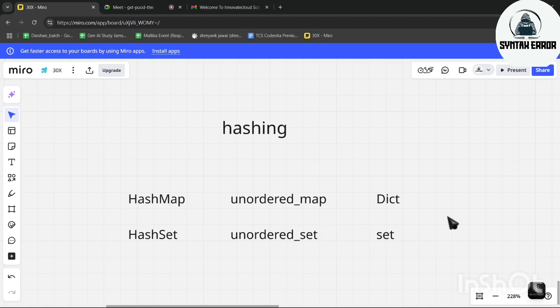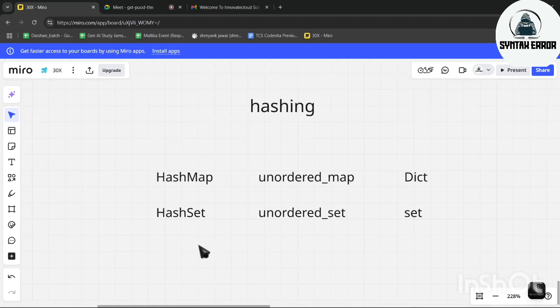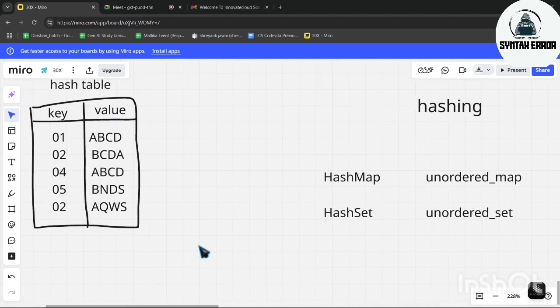In the standard way, everyone will call it hash map and hash set while solving DSA, but usually this is used while writing Java. The concept is the same, the algorithms are the same, just the words we say are different. Okay, so now let's see what hashing is.